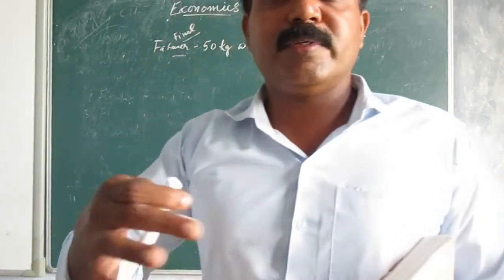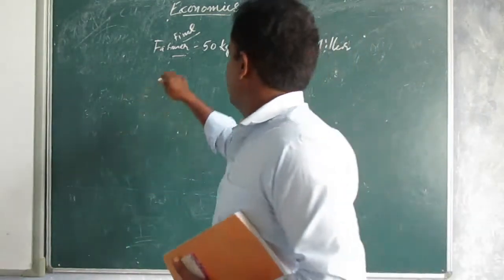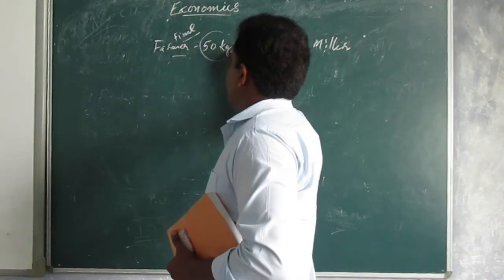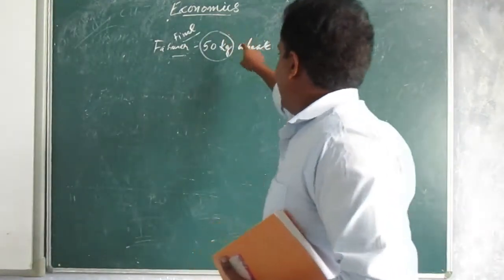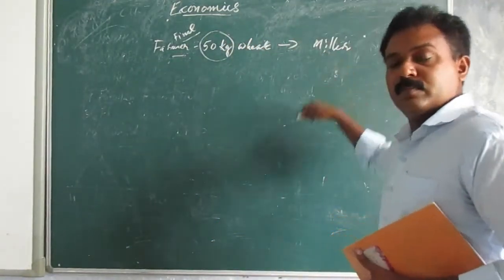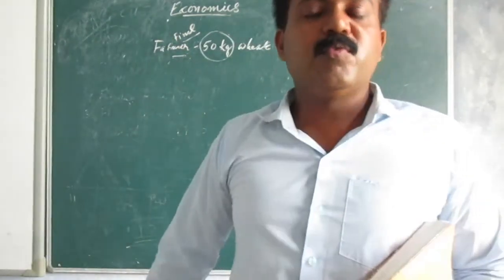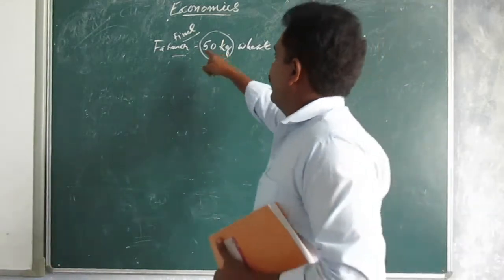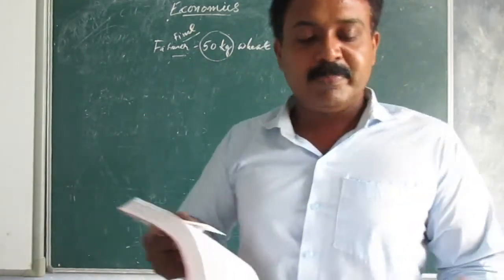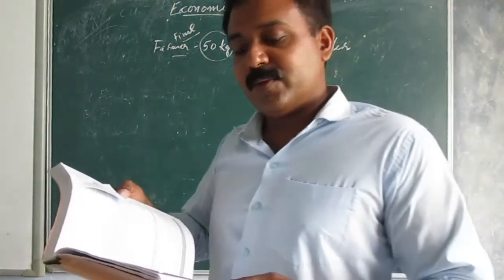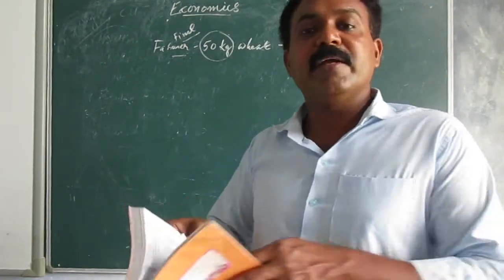After sowing, harvesting, and all these processes, preparing 50 kg of wheat and selling it to the miller, the farmer is all completed. For the farmer, it is final. Then the miller: you know that for the miller, wheat is an intermediate good.